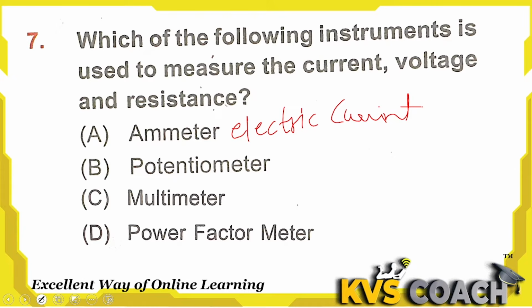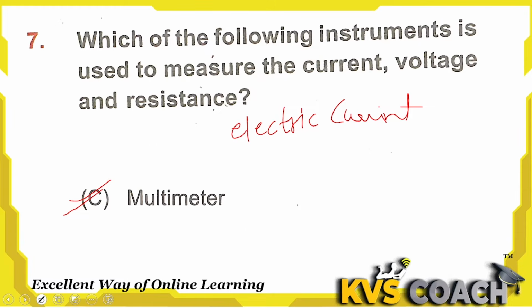Third one is multimeter. Multimeter is the right answer here, the instrument used to measure current, voltage and resistance. Option C is the right answer. And the fourth one, power factor meter. It is used to measure the power factor in an AC circuit. So here the right answer is multimeter, option C.